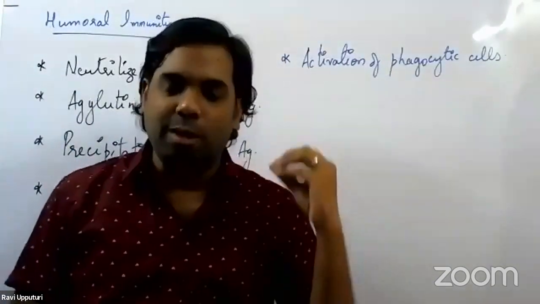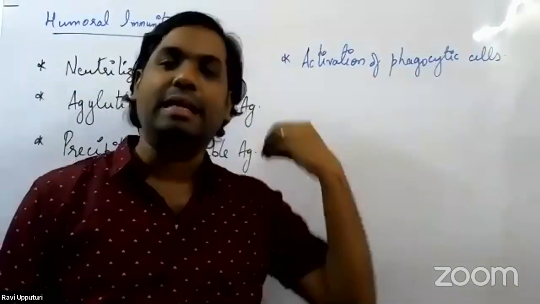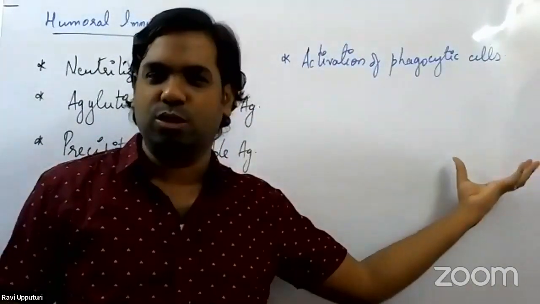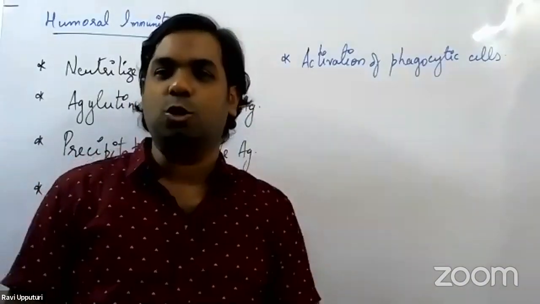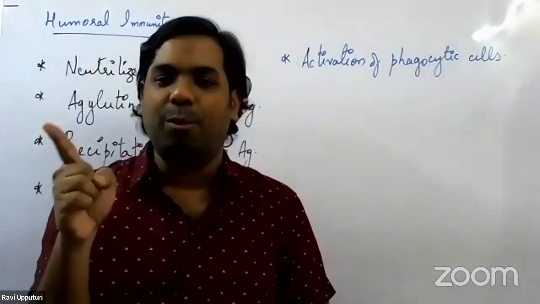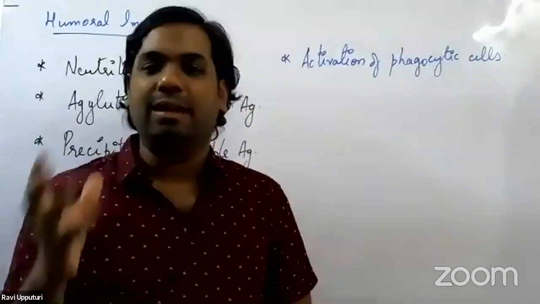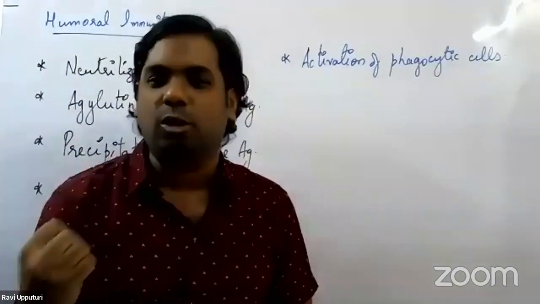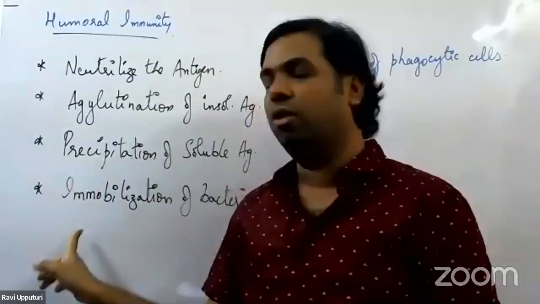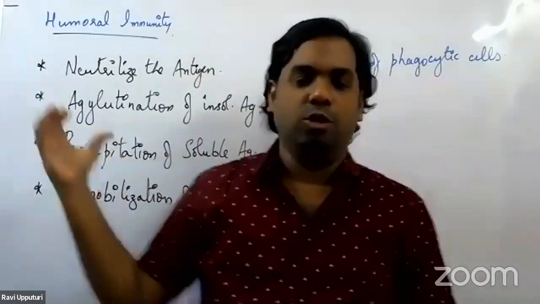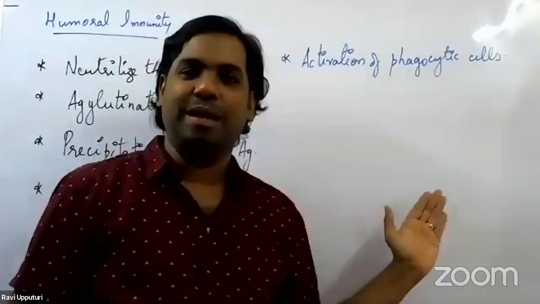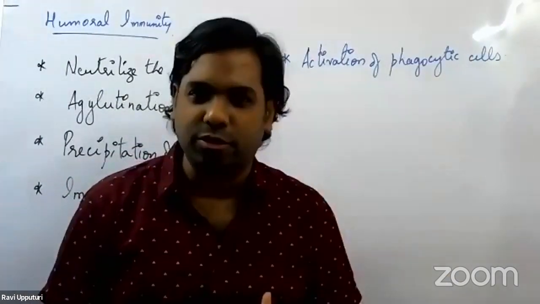Now some of the antibodies will start sending signals to the phagocytic cells. So what will the phagocytic cells do? We are very much clear with phagocytosis, right? The phagocytic cells will now arrive at that particular point where the antibodies have been bound to the antigen, and they would bring about the process of phagocytosis of that particular antigen, either through neutralization, agglutination, precipitation, or immobilized bacteria. So any of the pathogens, they would arrive at that location and bring about phagocytosis.